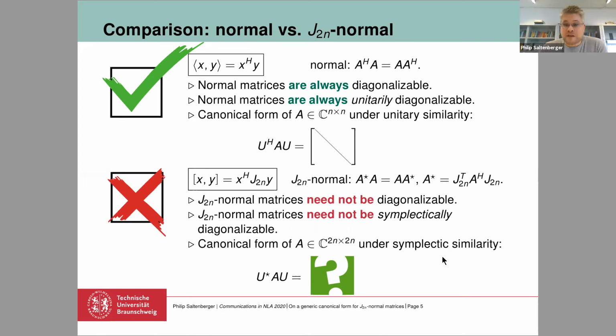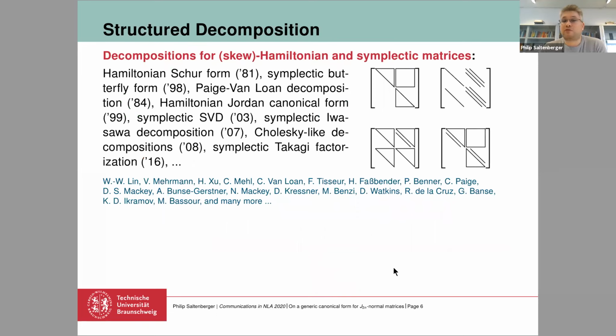And finally, there's no canonical form known for these J-normal matrices under symplectic similarity like the form that is known for the normal matrices. So our goal was quite simple. Our goal was to find such a canonical form for the J-normal matrices under symplectic similarity. The fact that there is no canonical form up to now does not mean that there is no canonical form for these substructures of matrices.